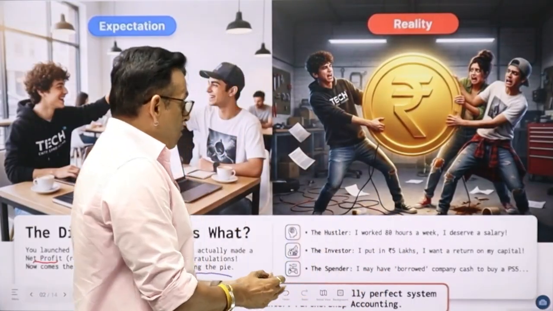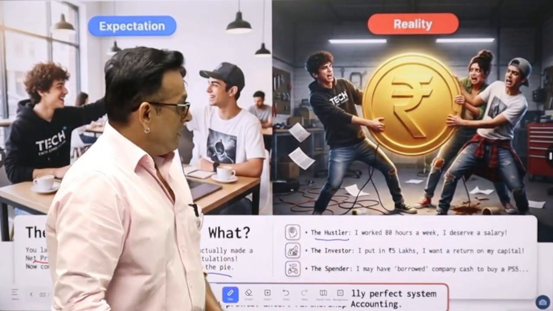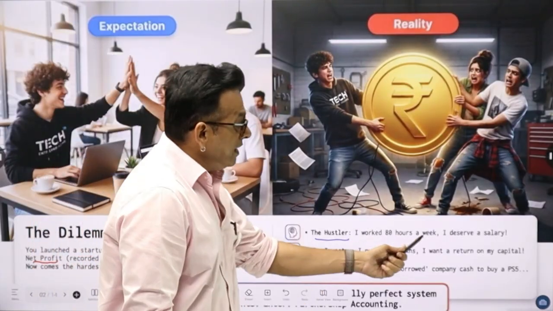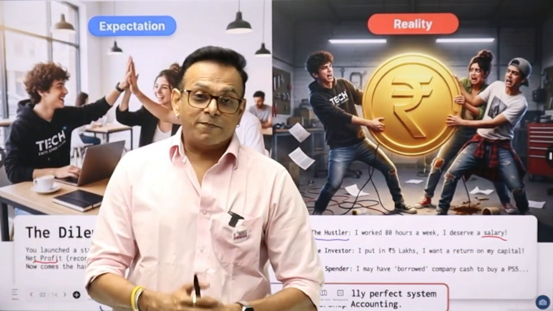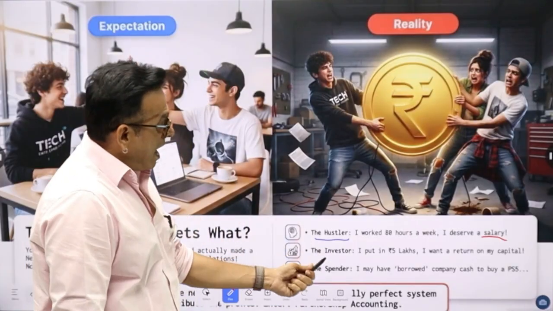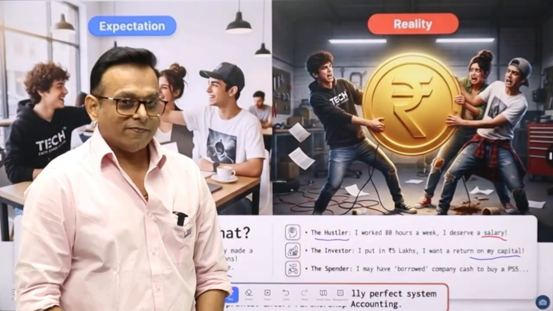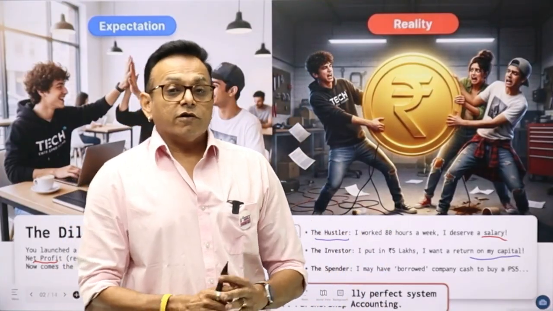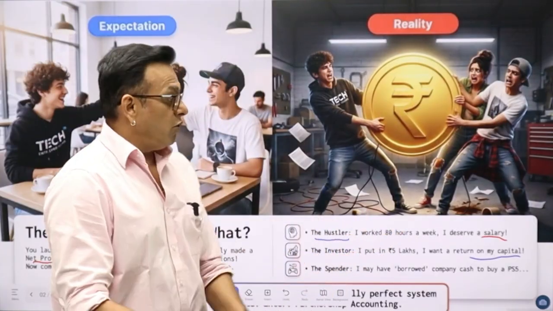Now here, one of the partners, the hustler, that is, a hard worker, a struggler, he said, I worked 80 hours a week, I deserve a salary. Then there is an investor partner who invested money. I have put in 5 lakhs. I want return on my capital. And yes, there is a spender who keeps on borrowing money from the business. So different situations have now arisen in the partnership, and we have to deal with all of them.